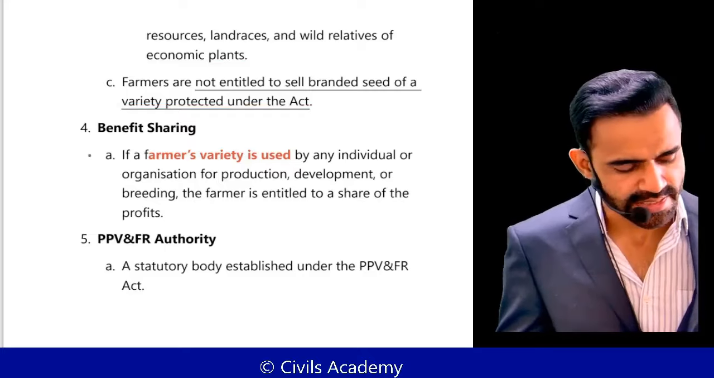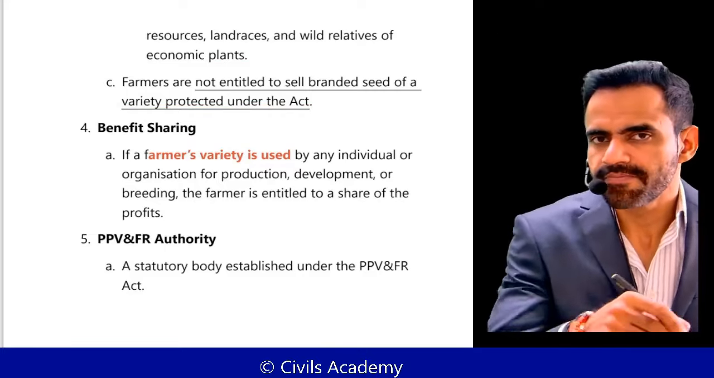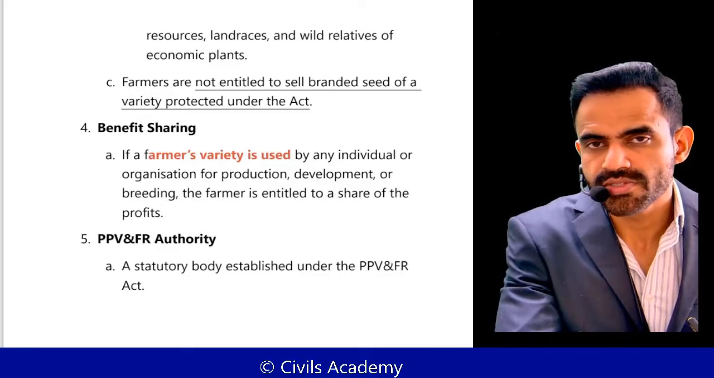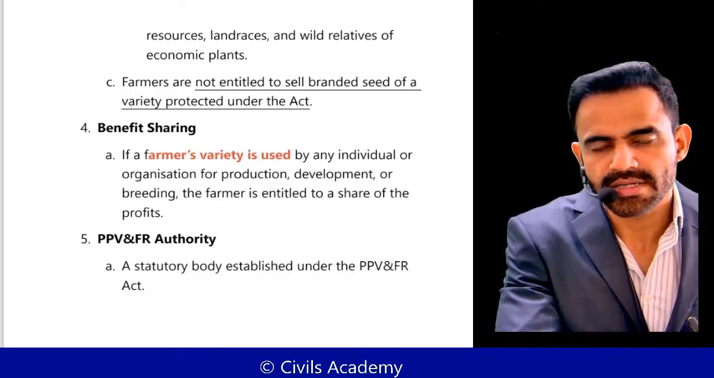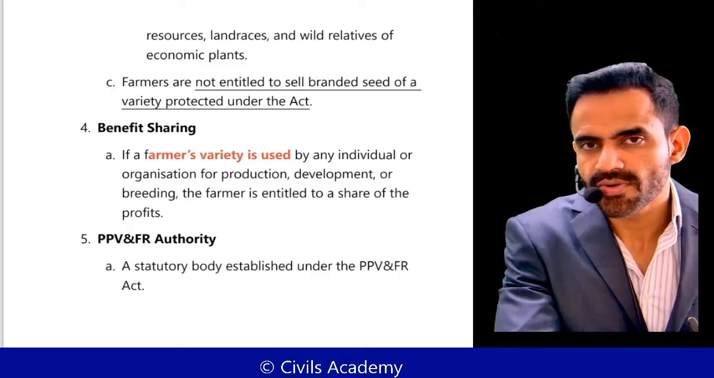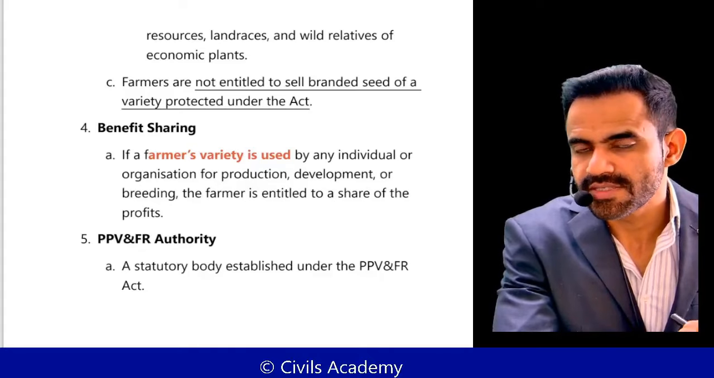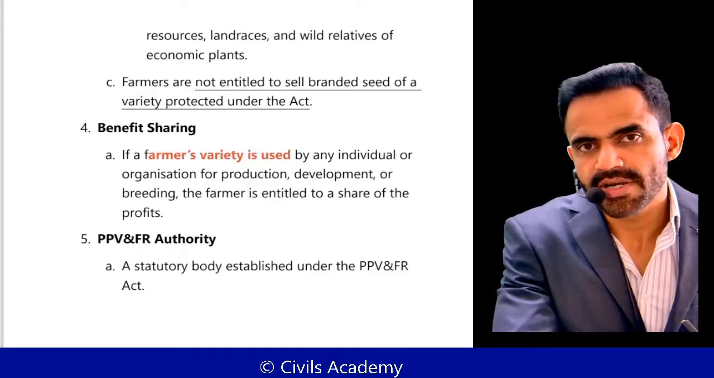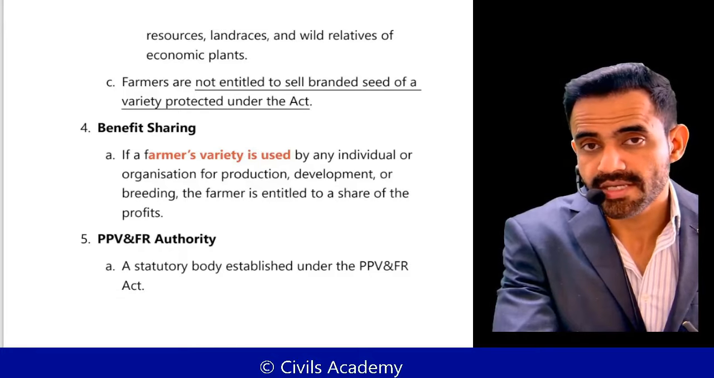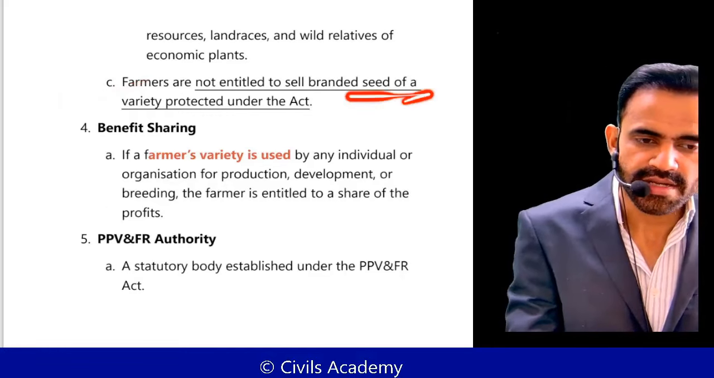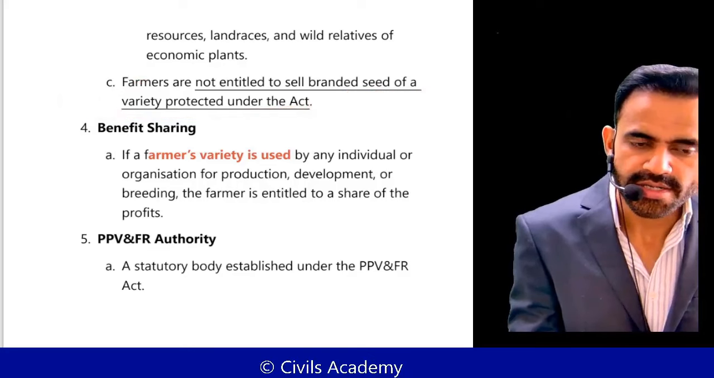I've already explained that scenario. For example, company A developed the seed after research and development. A farmer purchased those seeds and used those seeds for cultivation. At the end of that, a new crop is there. The farmer is going to save some seeds from that. And now, what if the farmer starts selling those seeds? That is something which is in conflict with the right of the breeder. Because when we discussed breeder's right, we said that the breeder will have the exclusive right to sell. But in this case, the farmer is also selling. So that's why there was a problem, and that is why farmers are not entitled to sell the branded seed of a variety protected under the act.